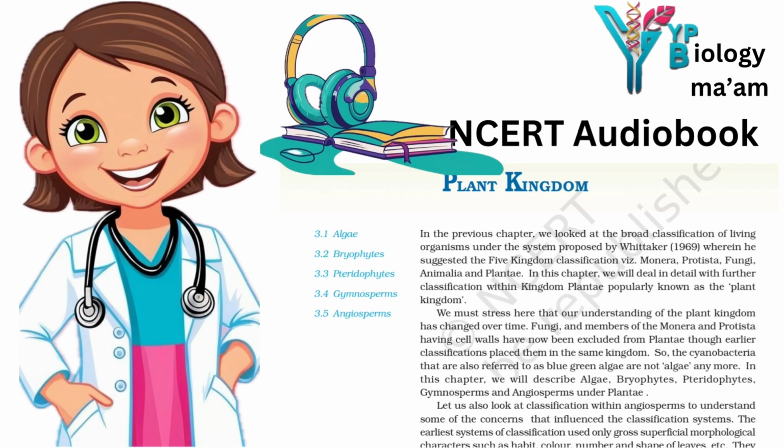This is not acceptable, since we know that often the vegetative characters are more easily affected by the environment. As against this, natural classification systems developed, which were based on natural affinities among the organisms and considered not only the external features but also internal features like ultrastructure, anatomy, embryology and phytochemistry. Such a classification for flowering plants was given by George Bentham and Joseph Dalton Hooker. At present, phylogenetic classification systems based on evolutionary relationships between the various organisms are acceptable. This assumes that organisms belonging to the same taxa have a common ancestor.